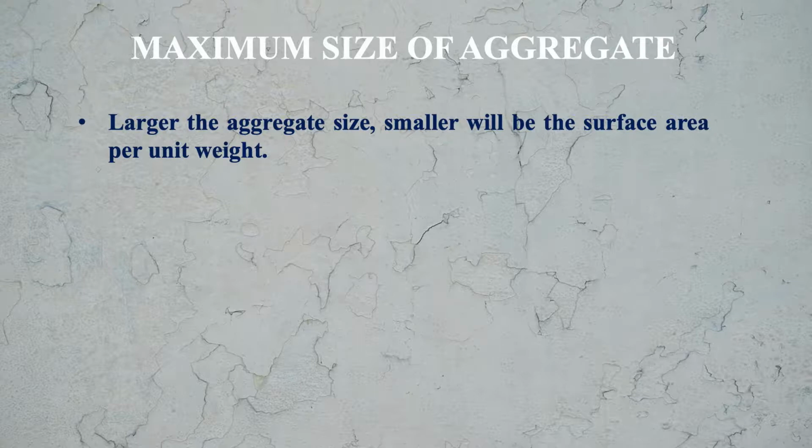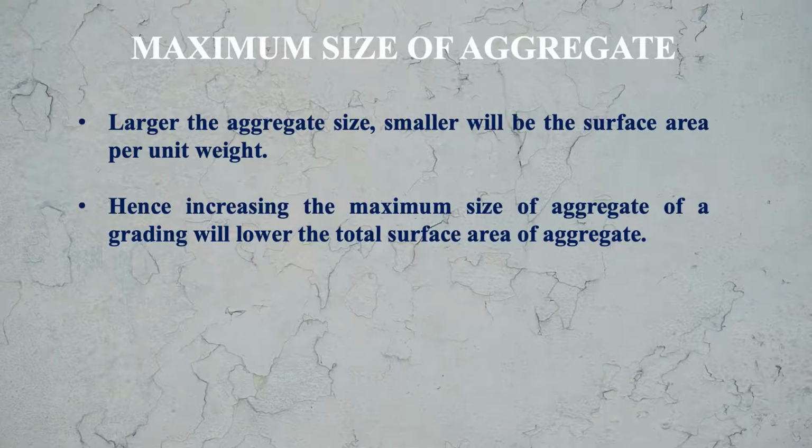Larger the aggregate size, smaller will be the surface area per unit weight, because with the increase in the size of the aggregate, the surface area decreases. If you break the larger size of aggregate, then a number of pieces will be formed and surface area will increase. Hence, increasing the maximum size of aggregate of a grading will lower the total surface area of the aggregate.